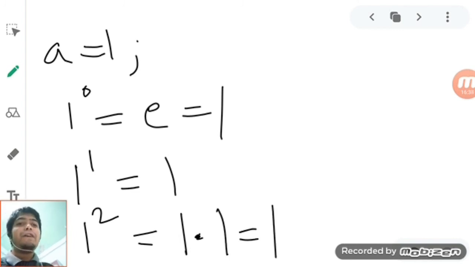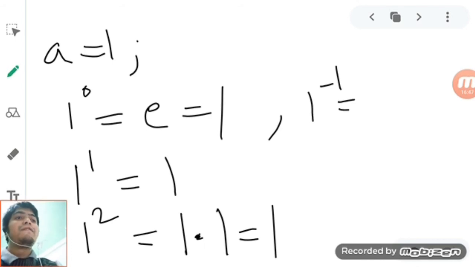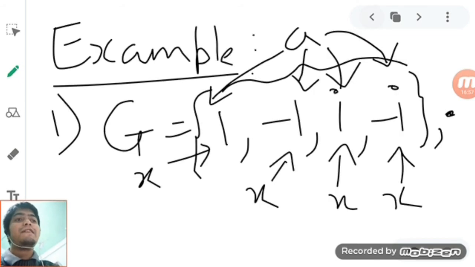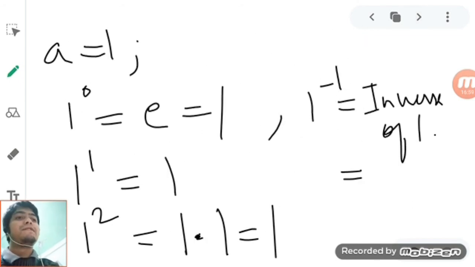Even if you raise to a negative power, we still get 1. 1 power minus 1 is the inverse of 1, and the inverse of 1 with respect to multiplication in this group is 1.